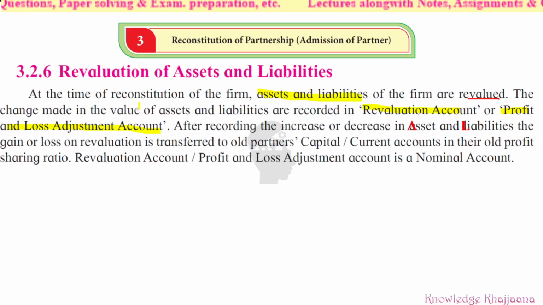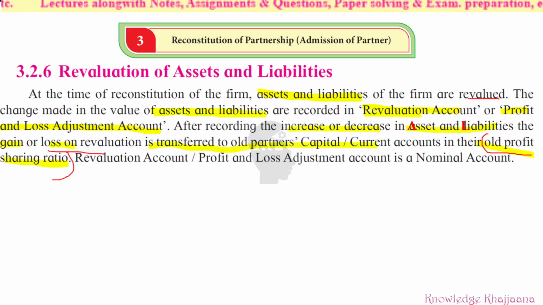If it is found that they are suffering a loss on revaluation, then also it should be debited to the old partners' capital or current account in their older profit sharing ratio, meaning whatever was their earlier profit sharing ratio, because that is before admitting the new partner. So whatever loss, profit, increase, decrease, all that belongs to the old partners only.